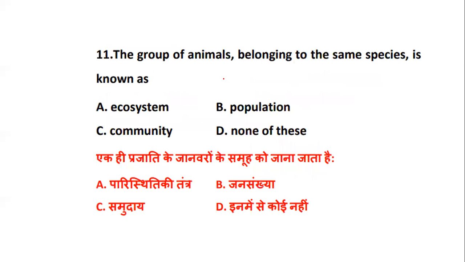So question number 11 talks about the group of animals belonging to the same species is known as what? So they have given an example over here, that is group of animals belonging to the same species. They are called ecosystem, population, community, or none of this. Is it ecosystem? Is it population? Is it community? Or none of this? So the group of animals which belong to the same species are known as population.